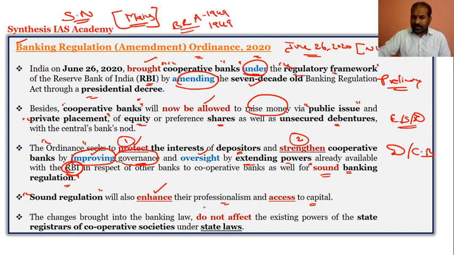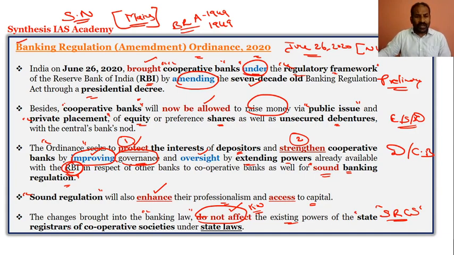And these changes which have been brought to the banking law through the ordinance do not affect, and this is again a very important keyword for the conceptual understanding, the existing powers of the state registrars of cooperative societies. So the changes brought in do not affect whom?